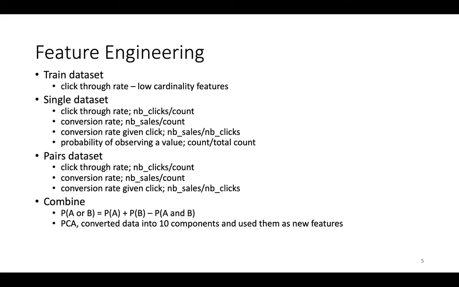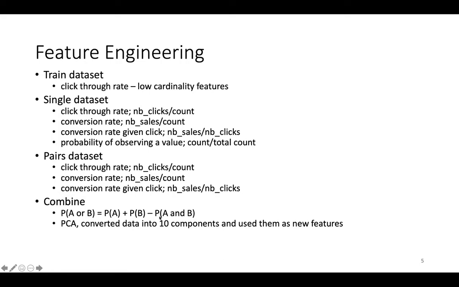One of the most important features that we created is P(A or B), which is calculated based on this equation. Assume that you have two features with two values A and B. Then you can calculate the probability of A, for example the click-through rate for the value A, and the probability of B, the click-through rate for the value B, from the single dataset.